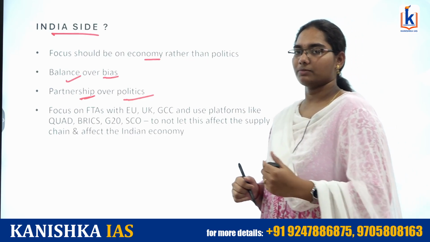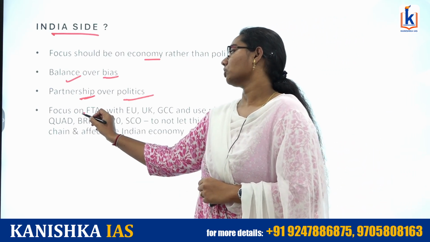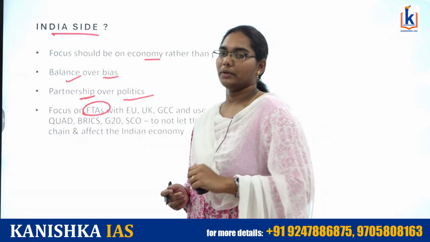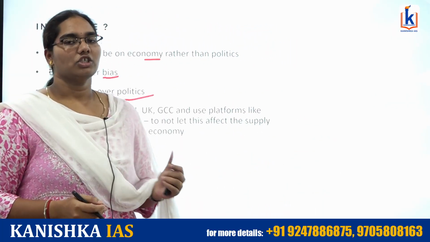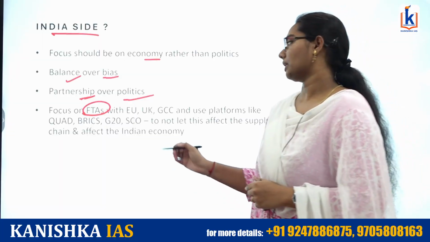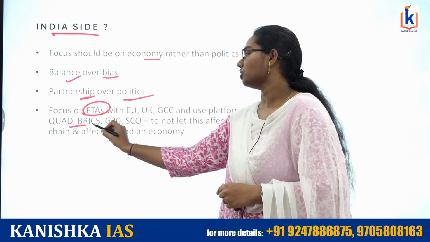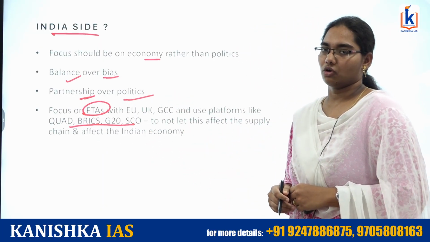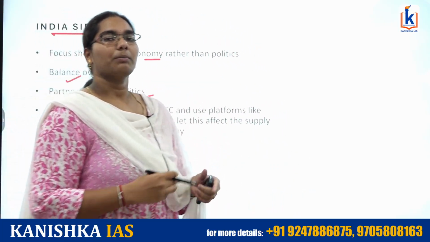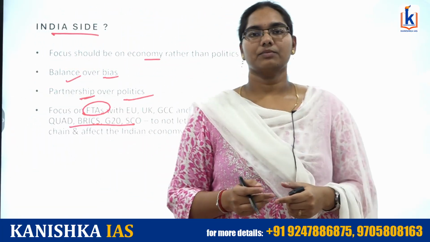Also, what are the other steps that India can take? It should focus on the free trade agreements that have already been made with the European Union, UK and GCC. Also, India should use international organizations or groupings like BRICS, Quad, G20 and the Shanghai Cooperation Organization to not let this conflict affect the supply chain of India and the Indian economy.